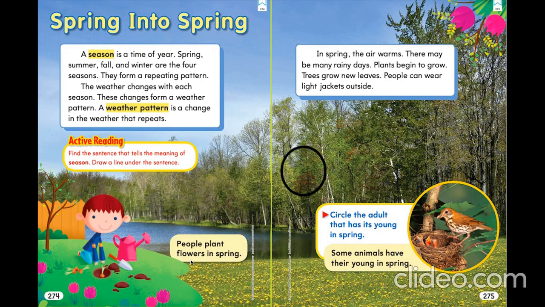And yes, circle the adult that has its young in spring. Some animals also give birth to their young ones during the spring season. So let's circle the adult. Adult means which bird is the bigger bird. Is it the baby or is it the mother? It's the mother. Mother is the adult. The one who is bigger is called adult. So mother is an adult and the babies are young.